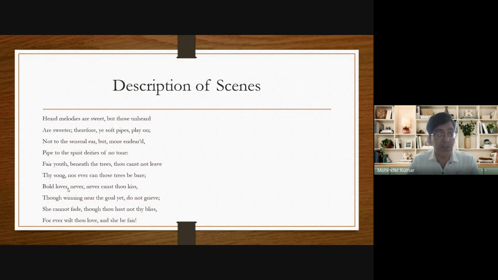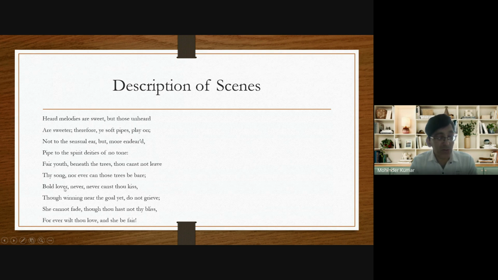On that picture, there's a lover and the beloved, and the lover is trying to kiss his beloved, but there's a gap between their lips, and that's why John Keats encourages the lover depicted on the urn that he should not feel sad that he is not able to kiss his beloved.